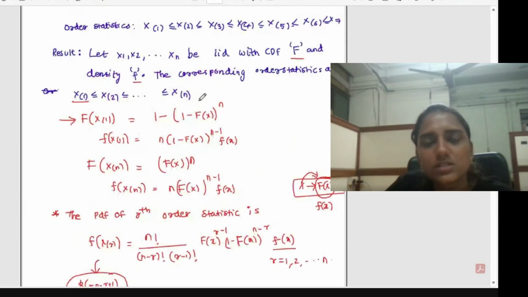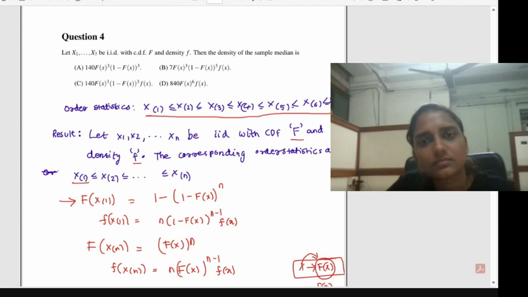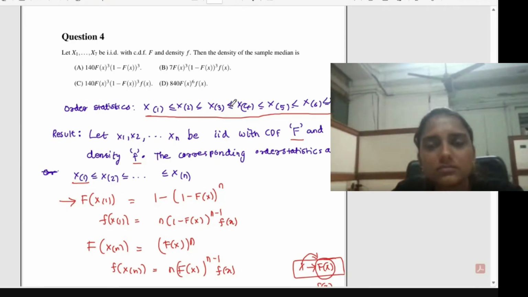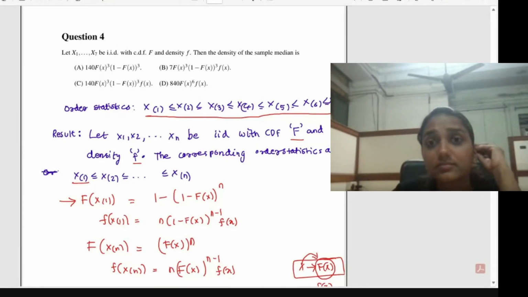So here in this question, we have 7 observations, and we ordered them as x1 less than or equal to x2 less than or equal to, and so on, up to x7. So what will be the median from this arrangement?